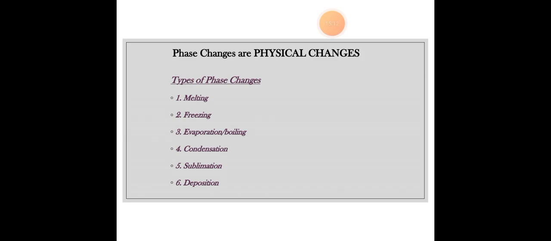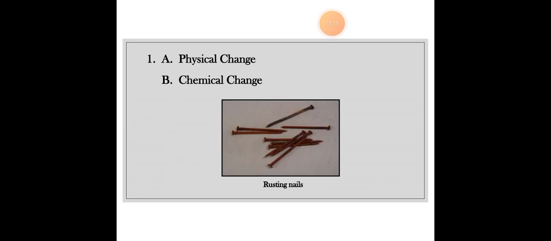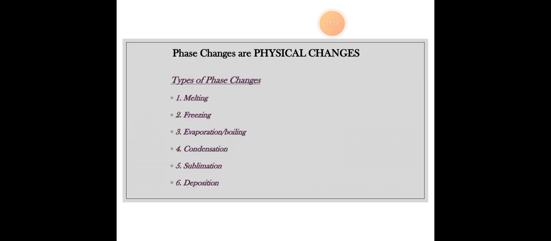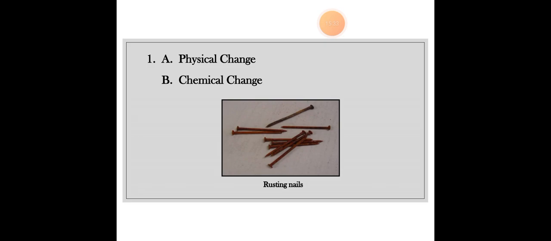Okay, so now physical change. Phase changes are physical changes. Whenever there is a phase change, that is a physical change. Melting, freezing, evaporation, boiling, both the same things, you can also call them vaporization. Condensation, sublimation, deposition, these are all phase changes that are physical changes. Phase changes are always physical changes.